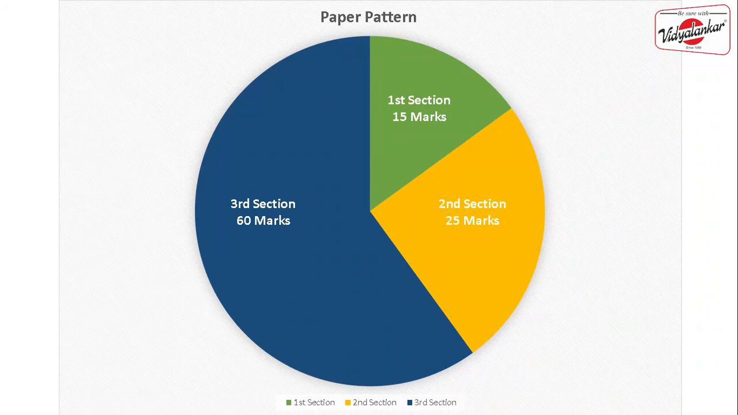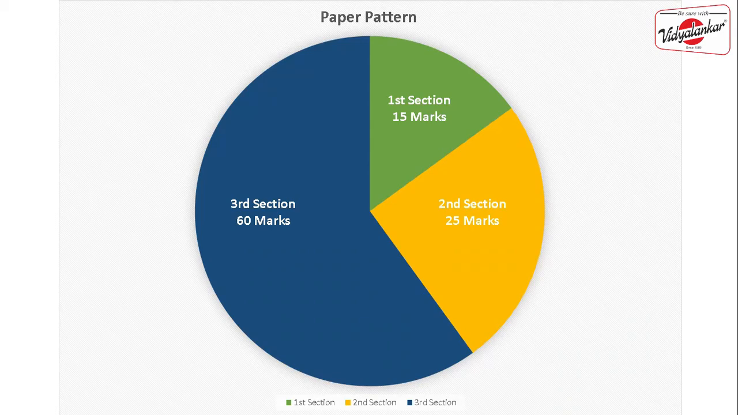Each GATE paper is divided into three sections. The first section belongs to general aptitude. In this general aptitude, we will be having total 10 questions. Out of those 10 questions, 5 questions will be carrying 1 mark each, and another 5 questions will be carrying 2 marks each.